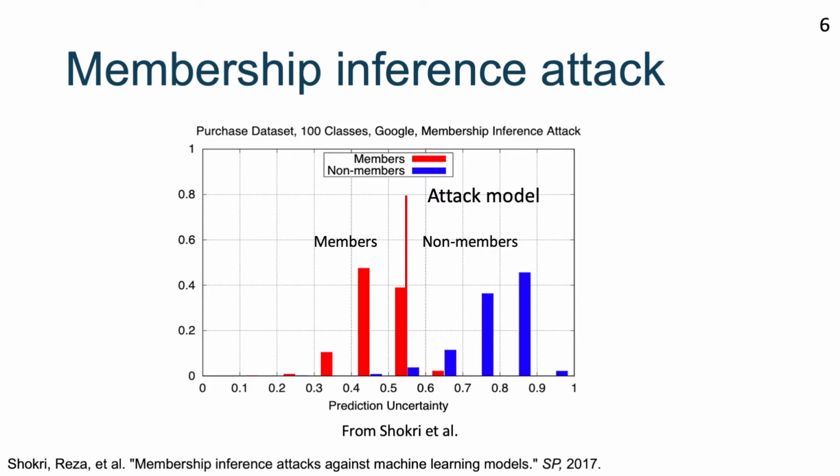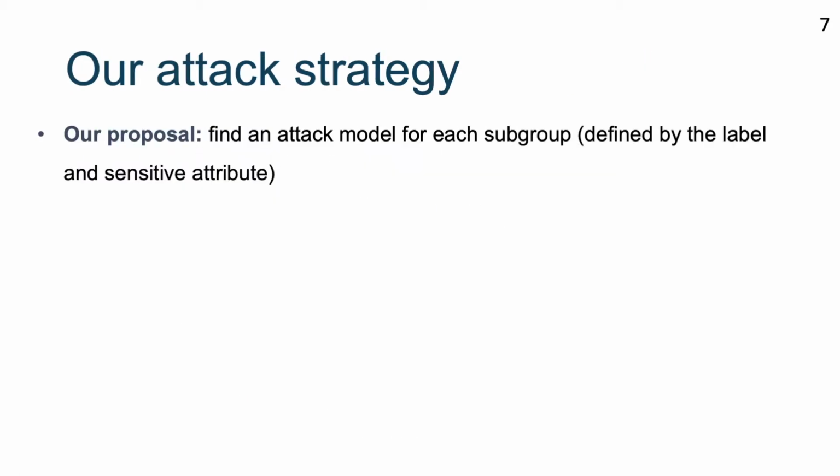However, the attack accuracy is also reduced. In our paper, instead of finding a single global attack model, we adapt the attack strategy by Shokri et al. to the setting where the adversary knows the sensitive attribute. We propose to find an attack model per subgroup, which is defined based on the class and also the sensitive attribute. The rationale behind it is that the model performs differently even for the data within the same class.